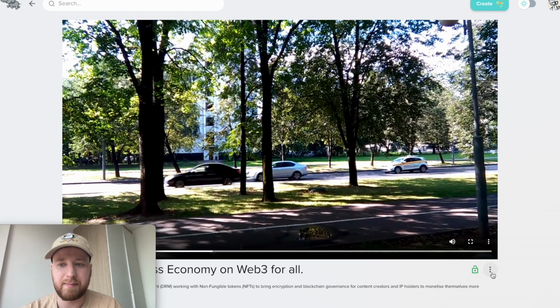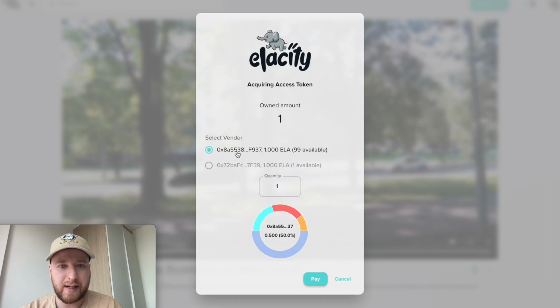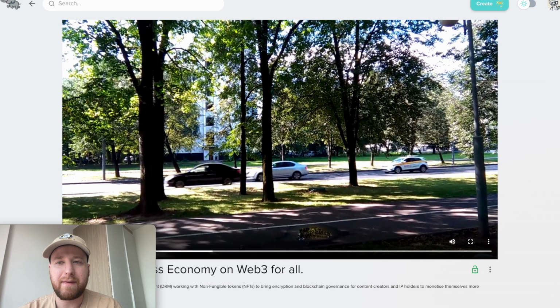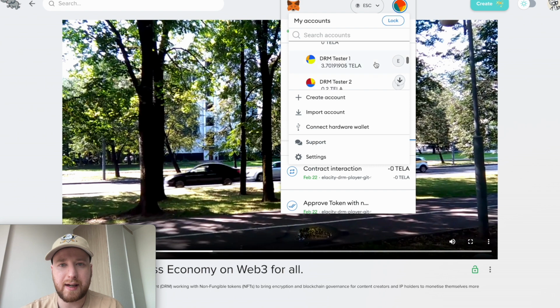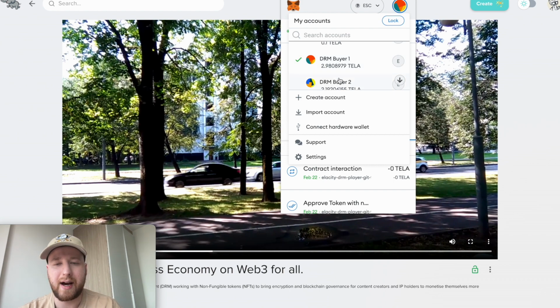So in this case, I'm now selling. We can see with vendors, there's now 2 vendors and I'm one. I can't buy my own access token, but it's being sold on the marketplace. If I go to the wallets, I've set up the wallets here. These were the publisher, the distributor, and the investor, and we can see that they have been distributed fairly. We did 20%, 20%, 10%, and then the DRM tester, which had a little bit more in, but that was the remaining 50%. And now I can sell that access as someone else.